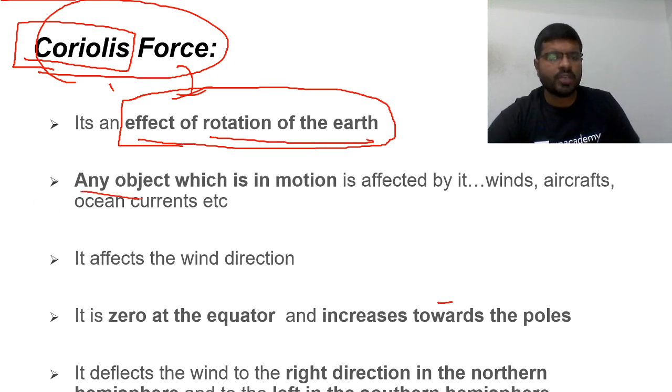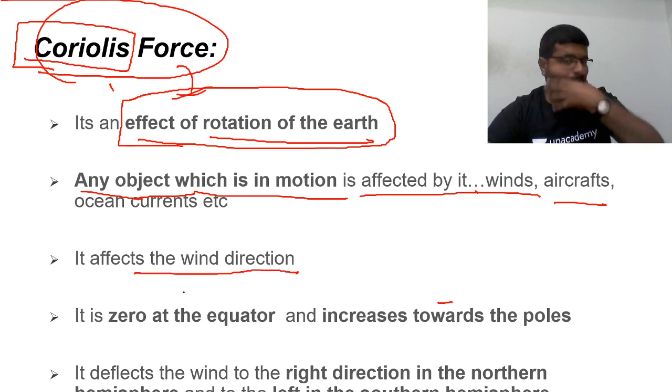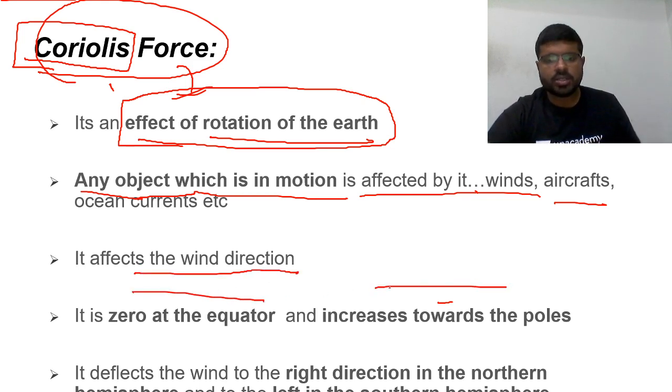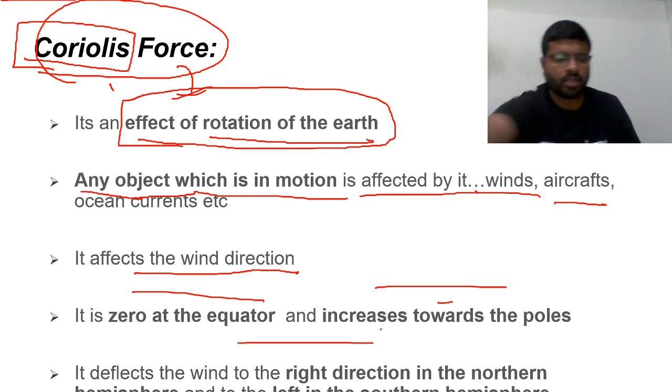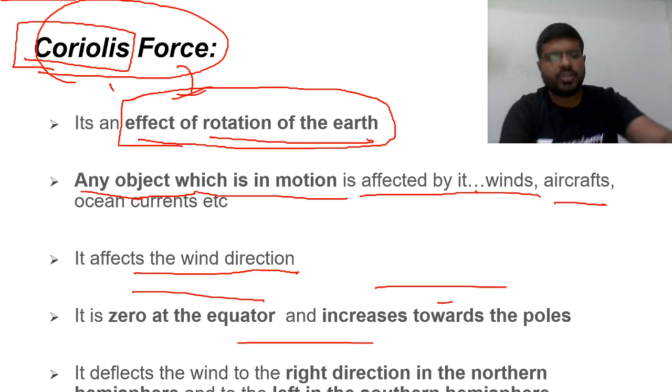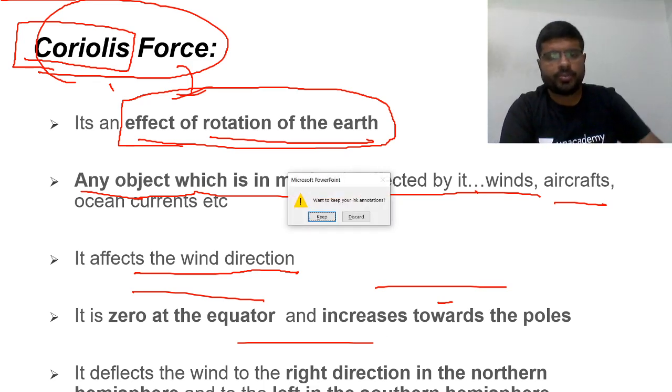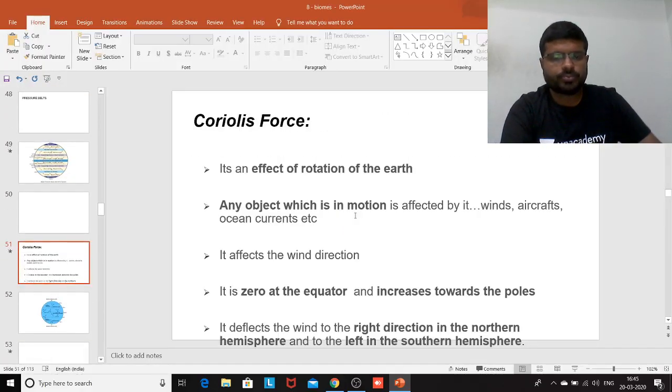Any freely moving body which is in motion is affected by it, for example winds, aircrafts, ocean currents, etc. It also affects the wind direction. It is zero at the equator and increases towards the poles. It deflects the wind to the right direction in the northern hemisphere and to the left in the southern hemisphere. So why does it deflect?